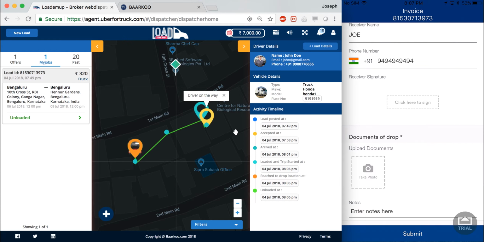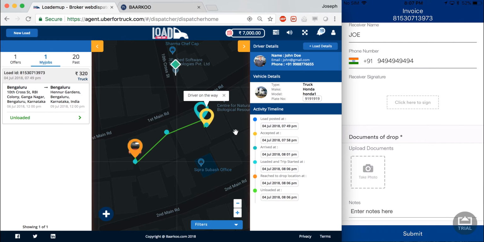Once you are done, click submit. You now get the option to rate your shipper. It is by default 5 stars and I've left it at that. Now, after the invoice has been submitted and the rating has been done for the shipper, the shipper gets an option to rate the carrier.